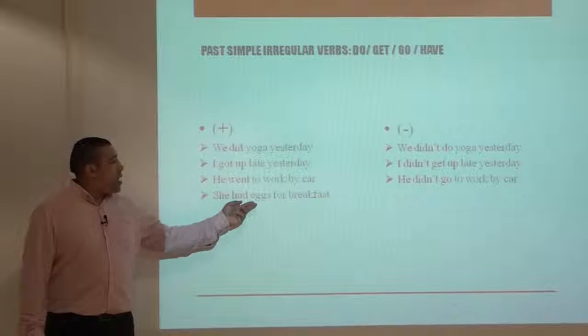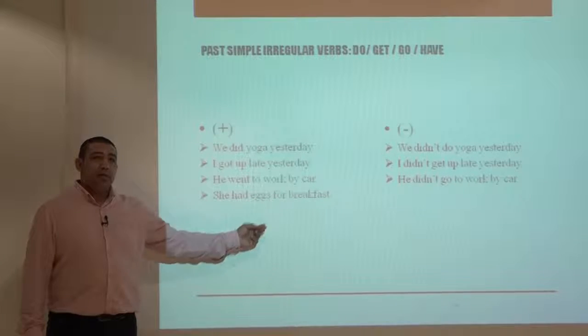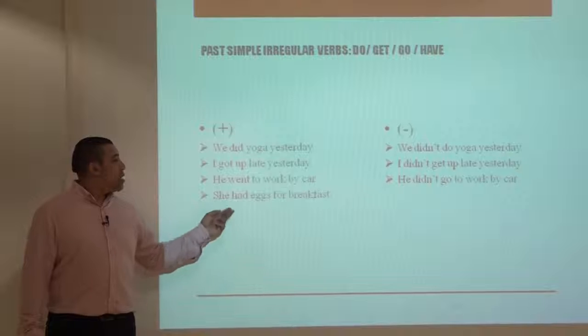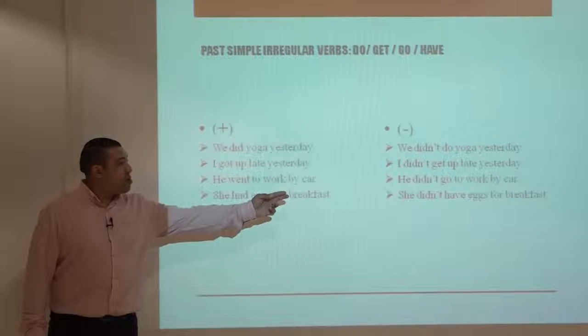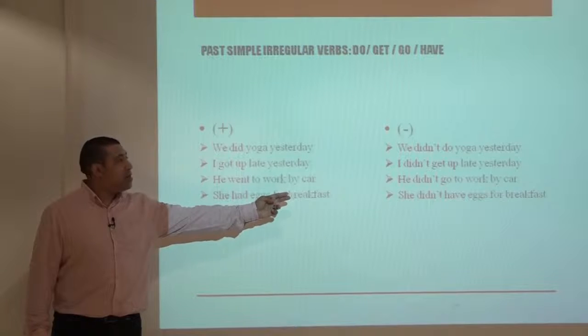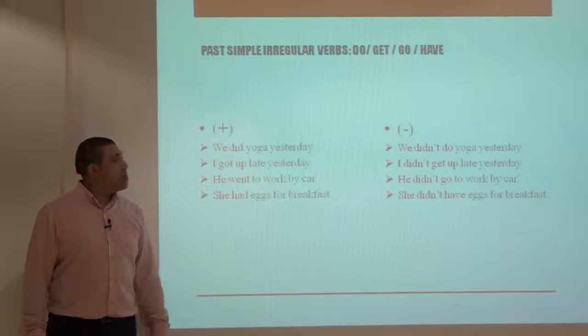She had eggs for breakfast. So have becomes had in the past tense. And the negative form is she didn't have eggs for breakfast.